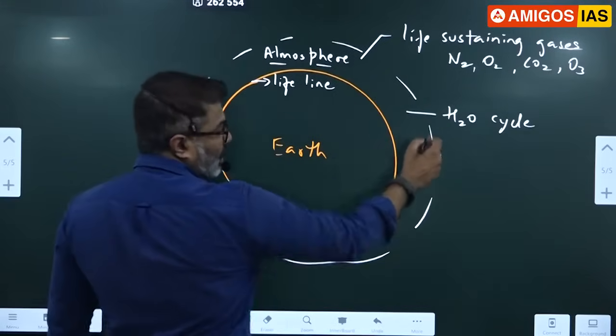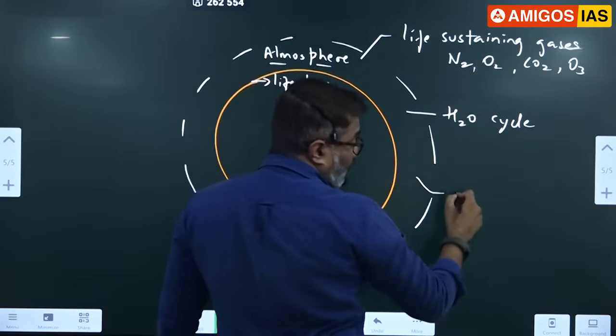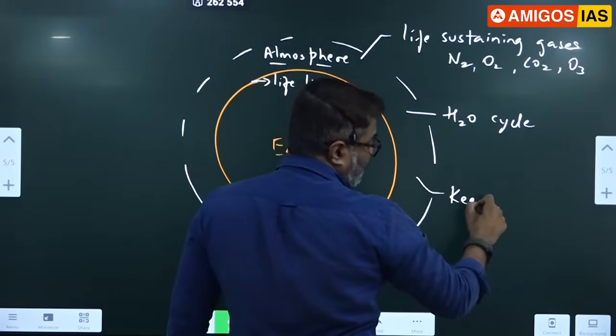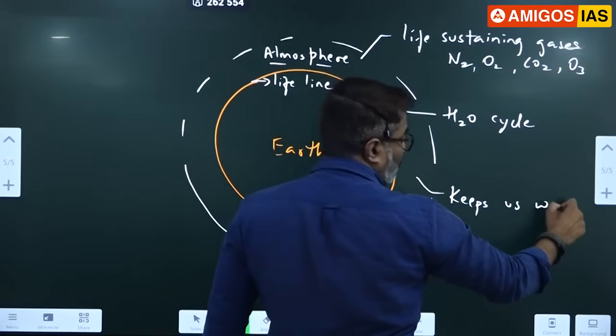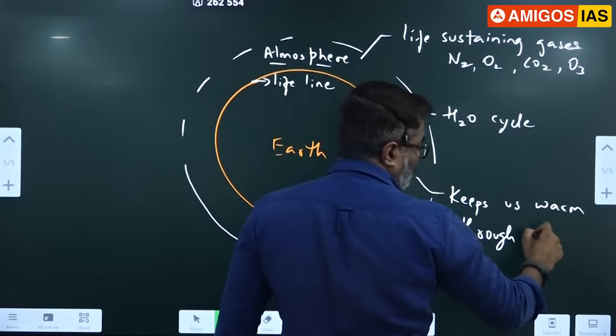Okay, so the water cycle. Our atmosphere gives us life-sustaining gases and it keeps us warm. Please write: our atmosphere keeps us warm through greenhouse gases.